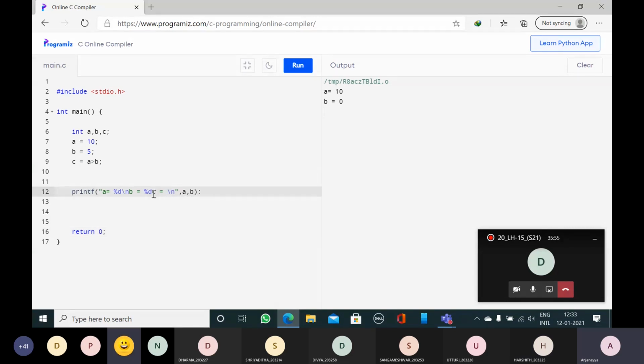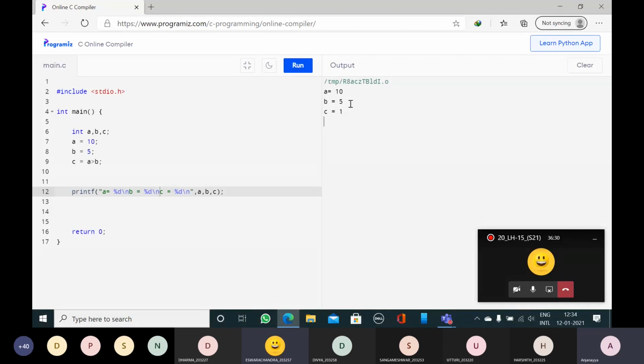C is equal to percentage d, here comma C. Now I will run the program. Now you can see the output. This is not looking good. For viewing, it is not good, but the output is correct. But I don't want to see this kind of output. So I will insert \n here. I want to view the output properly so that it is easier to understand. That's why I will use \n.